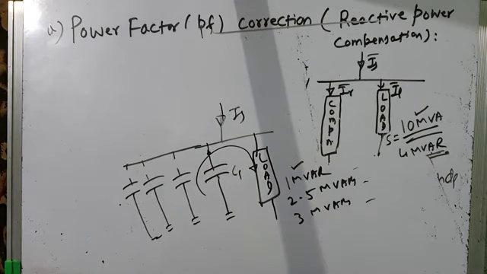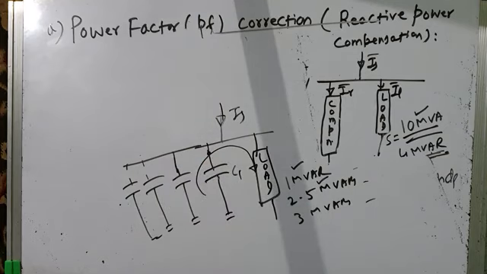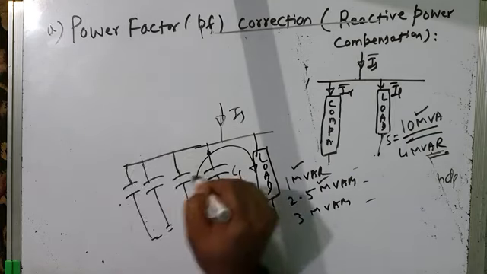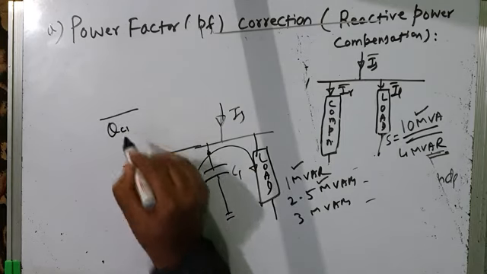Suppose your reactive power demand increases from 1 megawatt to 2.5 megawatt. You may have to connect this capacitor bank also. And if reactive power demand further increases, you may have to connect third capacitor bank also, then fourth capacitor bank. So therefore, with one capacitor bank, C1, the reactive power supplied is QC1.